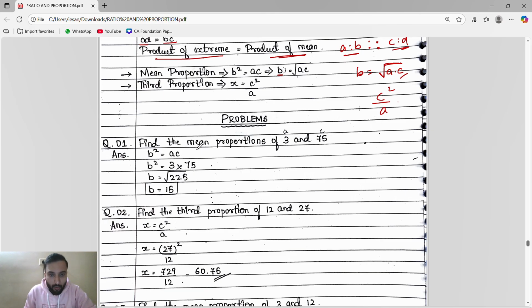For finding the mean proportion and for finding the third proportion, every time they will give just two values.